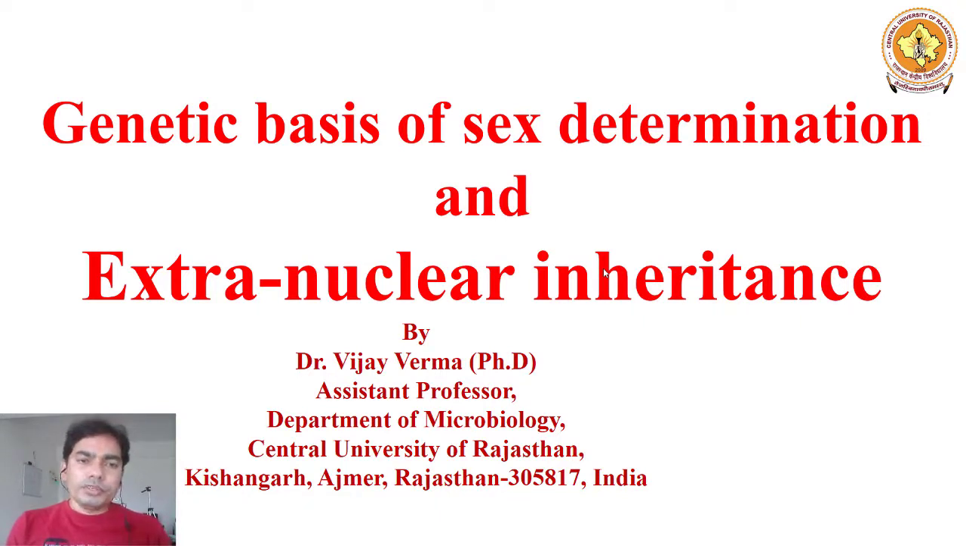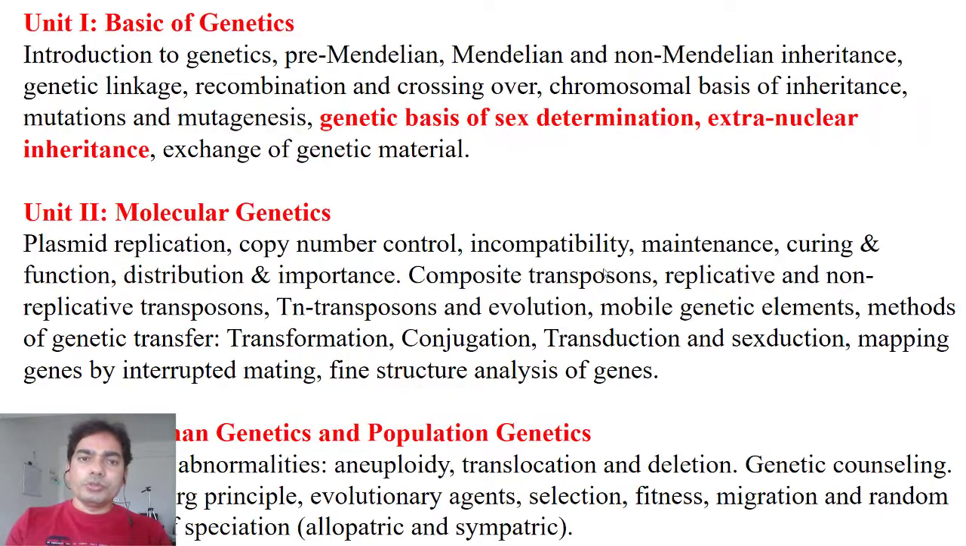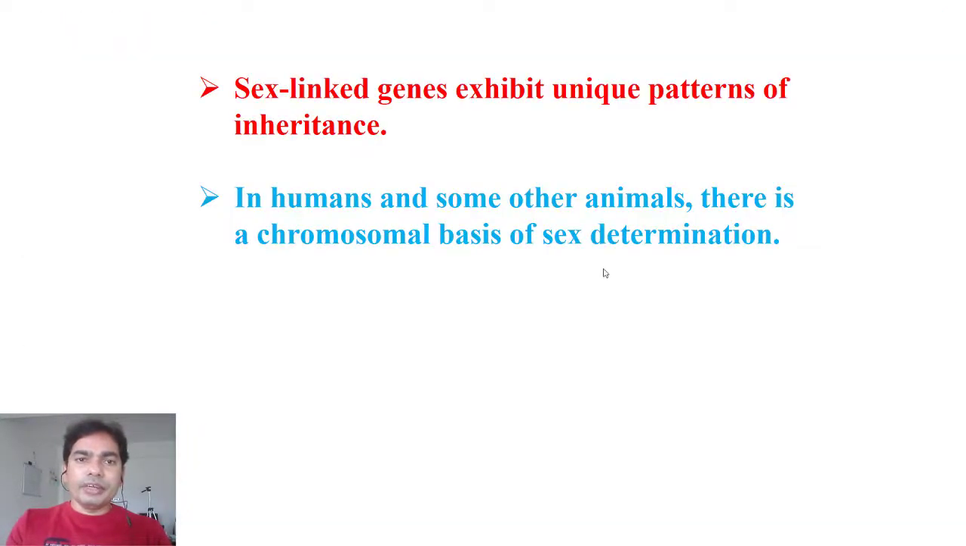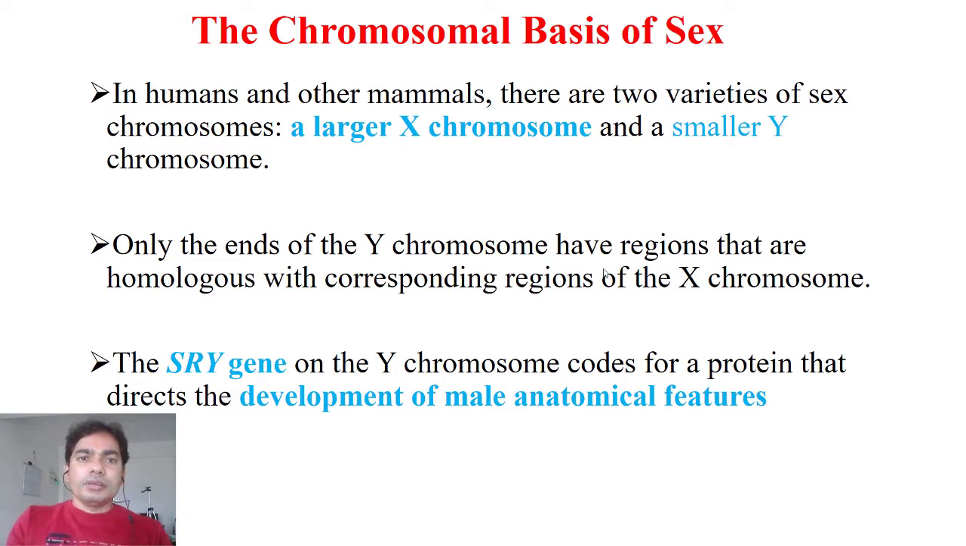So today we will discuss extranuclear inheritance. Before this, just a recapitulation of the last class. In the last class we discussed the genetic basis of sex determination, right? We discussed different kinds of systems.